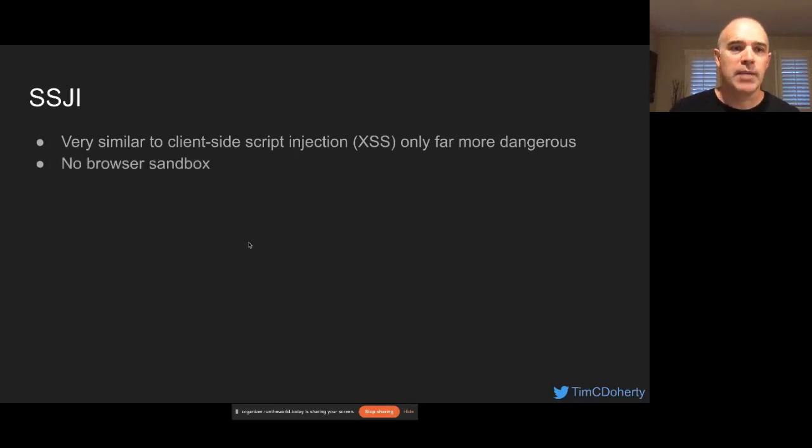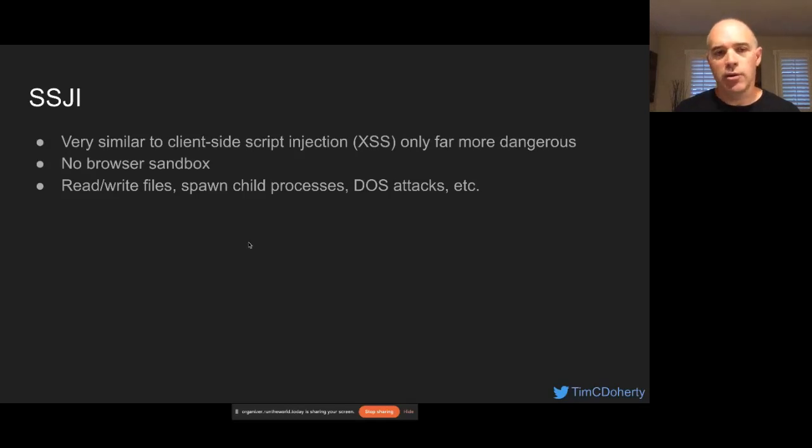You don't have a sandbox like you have in the browser that prevents you from accessing operating system resources. The APIs are broadening, but they usually require user input, so you can't just blindly read and write to the file system, whereas on a server, you have access to whatever Node can do or whatever the server-side JavaScript runtime can do. You can spawn child processes, you can execute binary files, you can perpetrate a denial of service attack, etc. So it is extremely important to protect the running context of your server-side JavaScript.